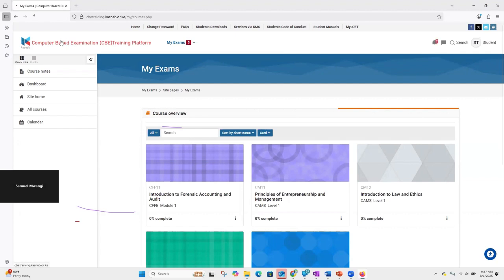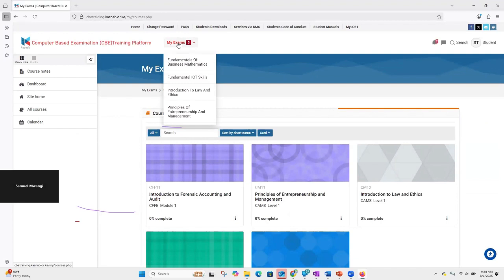So as I said earlier, to understand this platform, it's very basic. It's very minimalistic in that on top here, you are able to see a tab called My Exams with a flag of 5 items. This is to mean that currently I have 5 booked papers.